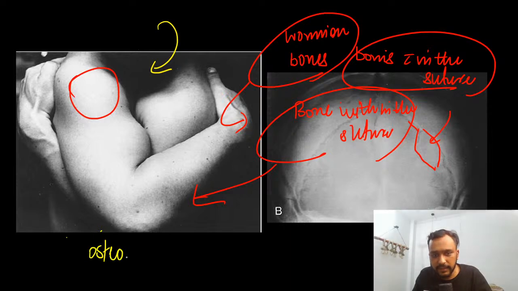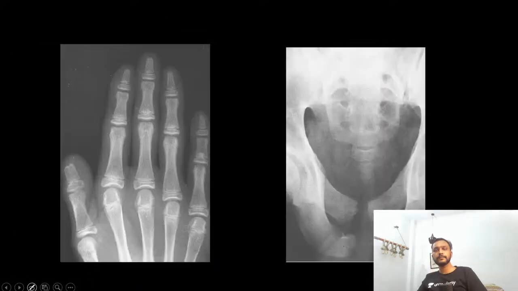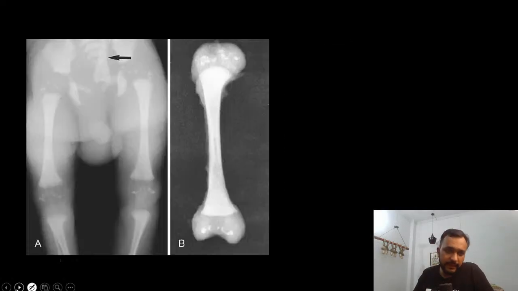It is seen in a case with osteogenesis imperfecta, right? So guys, another feature you can see in these patients is increased pubic diastasis, an increase in the gap between the pubic bones.